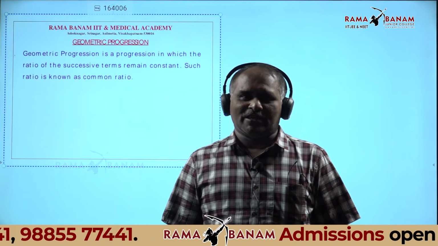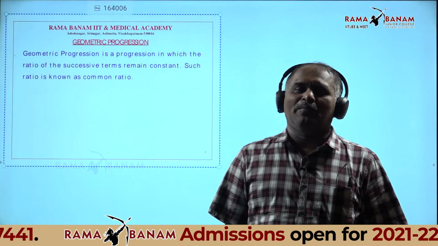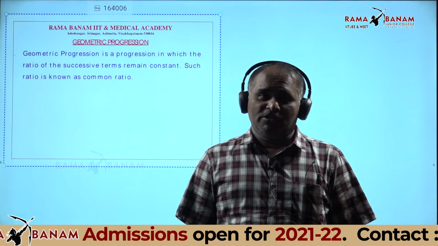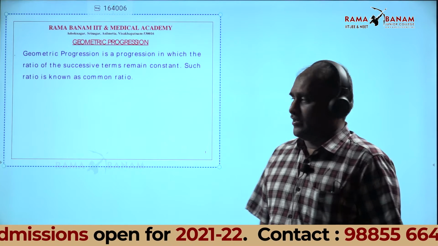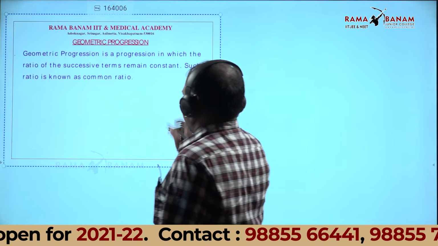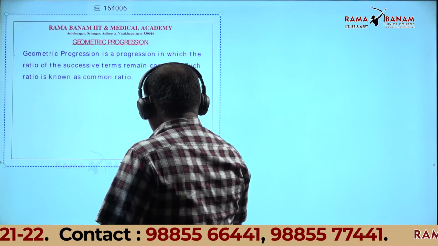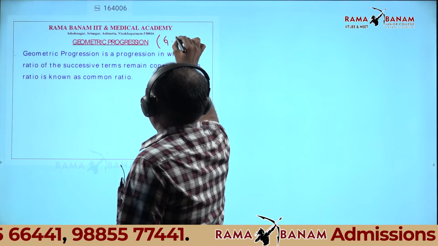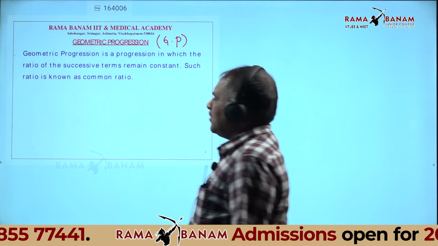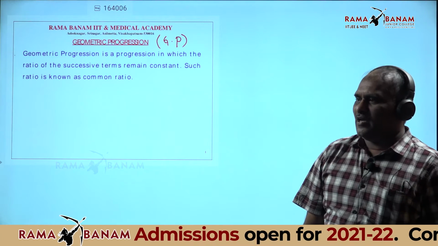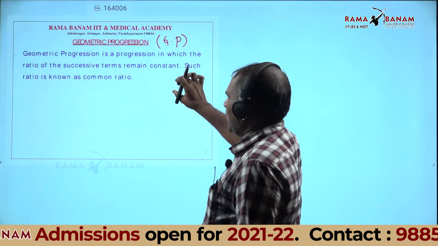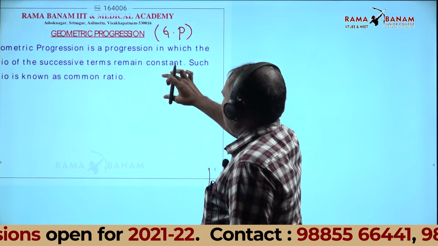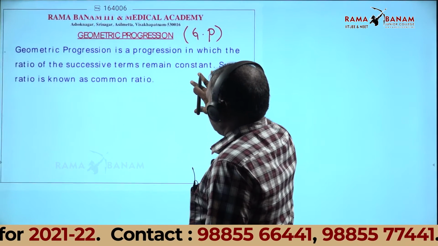Among progressions, the second one is geometric progression. Its representation is called GP. Geometric progression is called a GP. Listen.